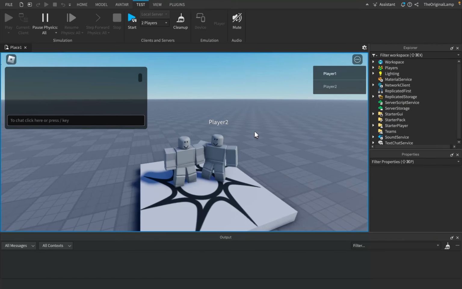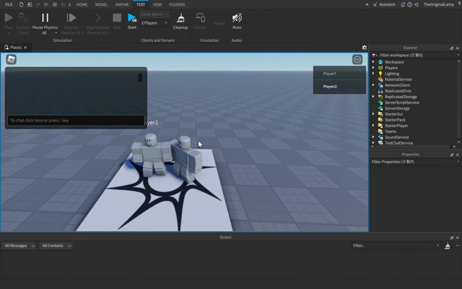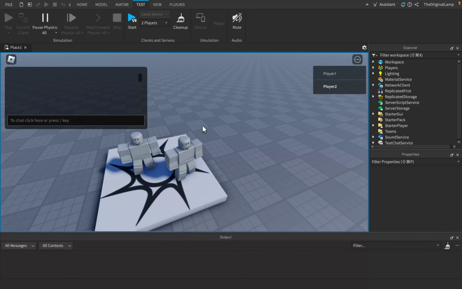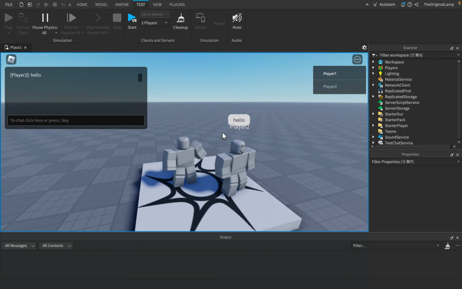All right, so what I'm doing here is running the game locally with 2 players. So both of these are just me, right? So I can flip through. Right now I'm player 1 and here I'm player 2. So let's check out how this works. If I say hello, okay, player 1 says hello, and look at the bubble here, and oh, look at that. It perfectly decoded the message. Player 2 says hello, so it actually does it above their head.